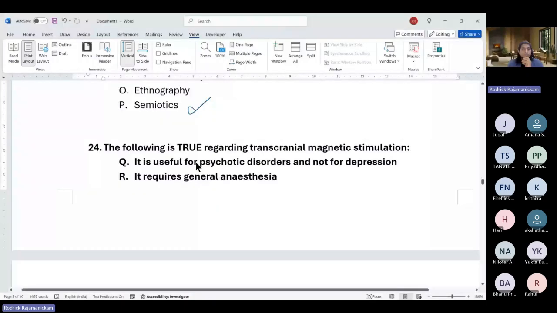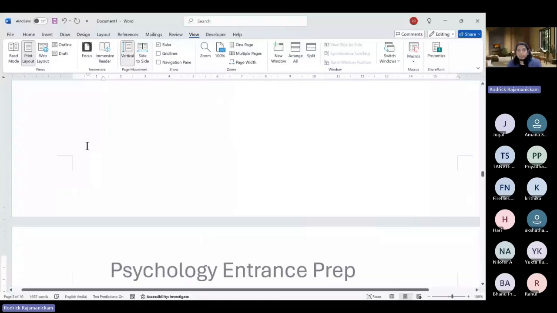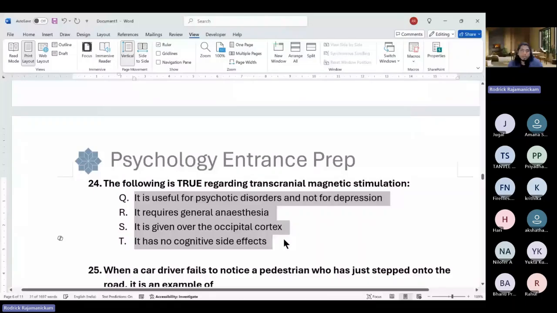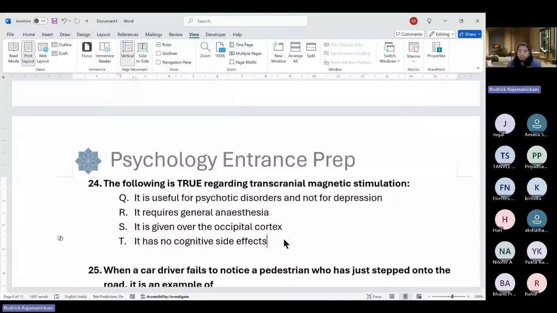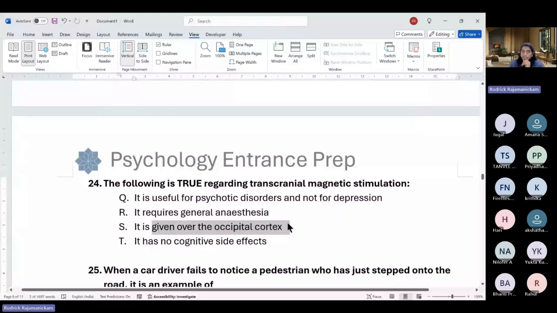So, which of the following is true regarding transcranial magnetic stimulation? So TMS, or transcranial magnetic stimulation, is where you use a very heavy coil and pass current through it, so it causes a magnetic stimulation current, and that sudden flux of magnet also causes stimulation in circuits, basically the brain cells or axons. Okay, so which is true regarding TMS? It is useful for psychotic disorders and not for depression. It requires general anesthesia. It is given over the occipital cortex. It has no side effects.